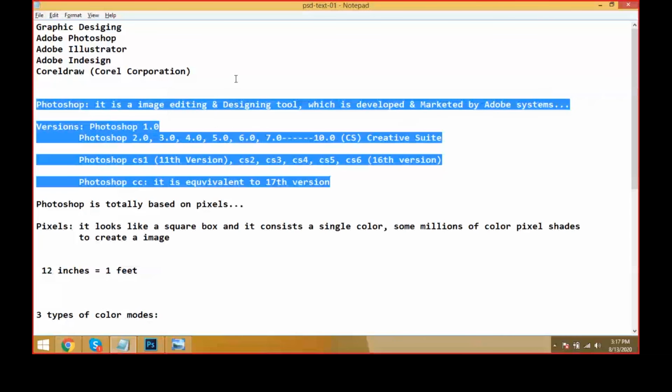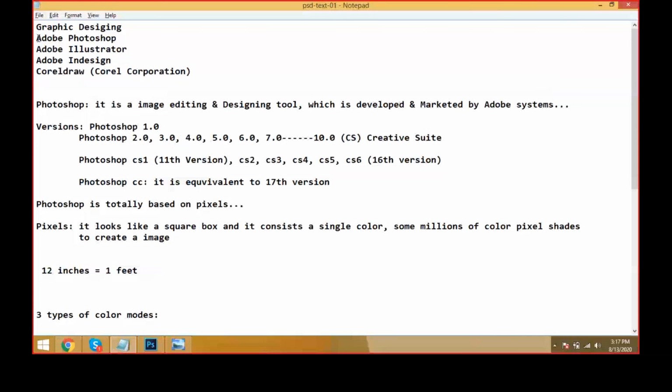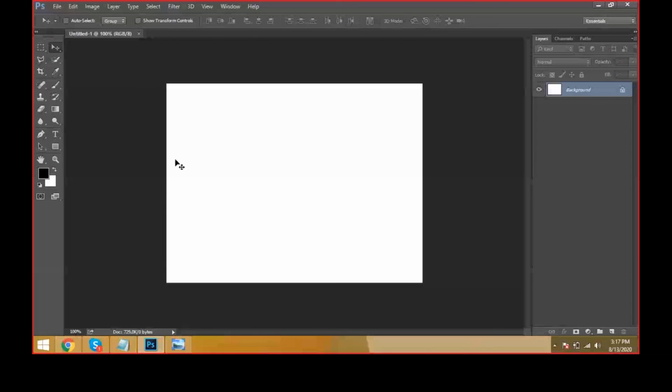You have to understand what is going on: what is Photoshop, what is it based on, pixels and the square box, how many types of color modes we have, what is RGB and CMYK, and what are the resolutions. Let us check it once, friends, and how we take the document in the Photoshop application. File, new document.